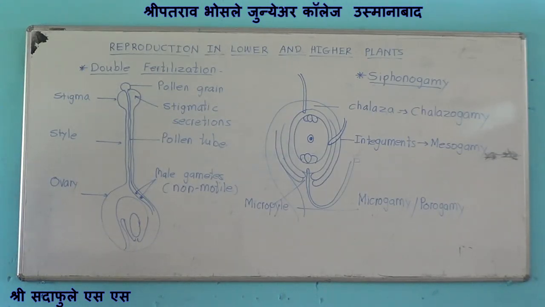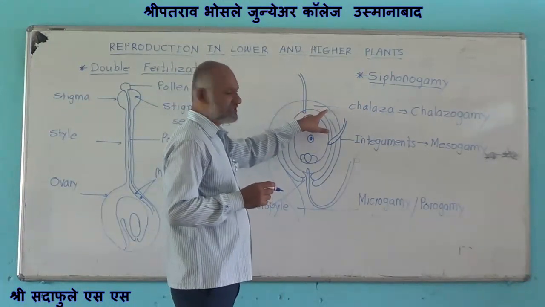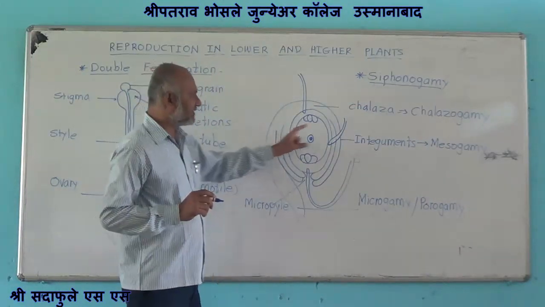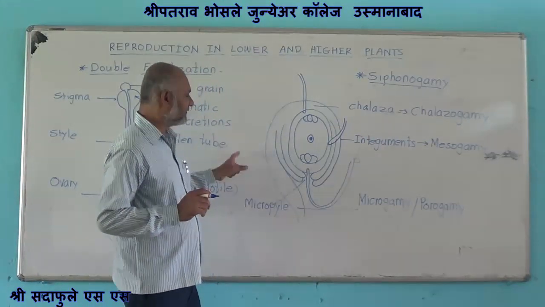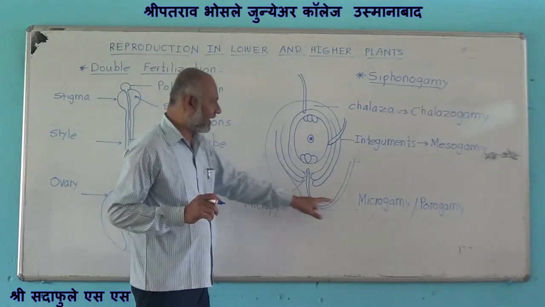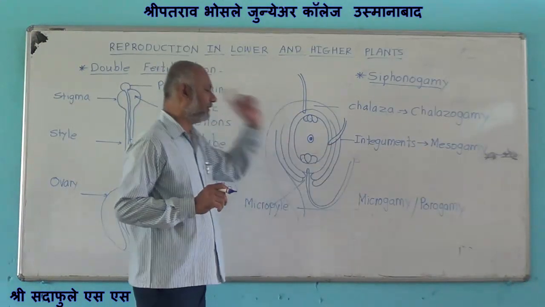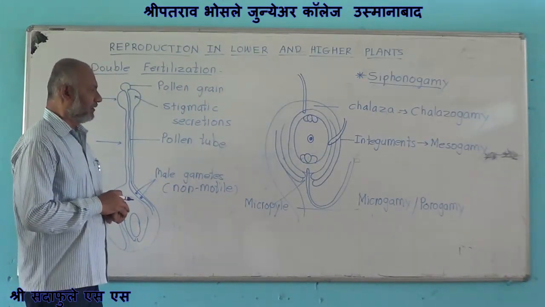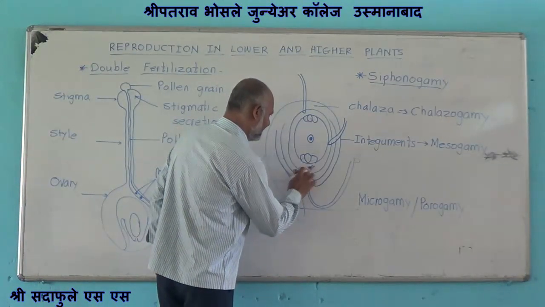So the pollen tube enters into the ovule by three different paths. It may enter through chalaza, which is termed as chalazogamy. It enters through integuments, termed as mesogamy, and when it enters through micropyle, then it is termed as porogamy. Now this pollen tube enters into the embryo sac.